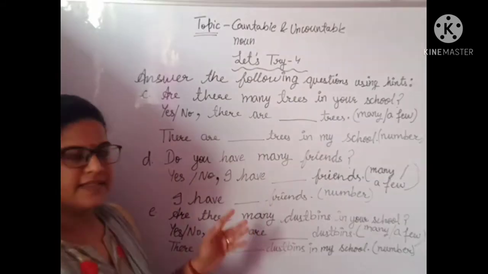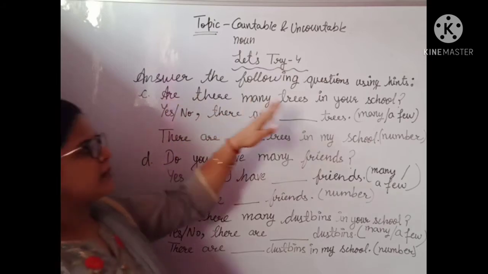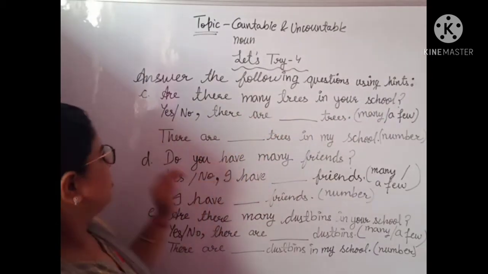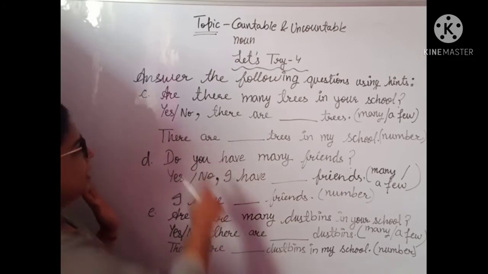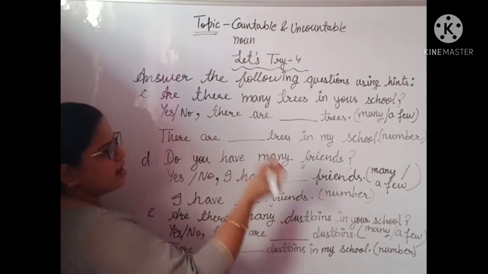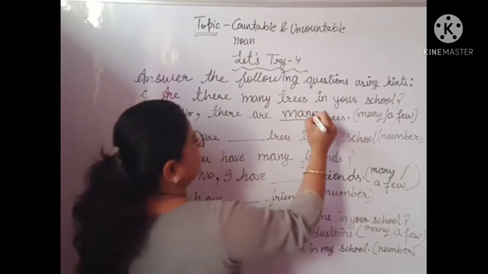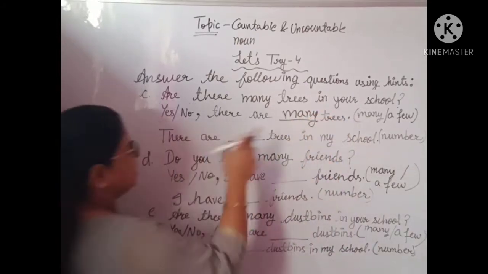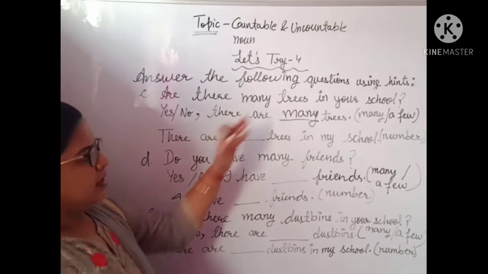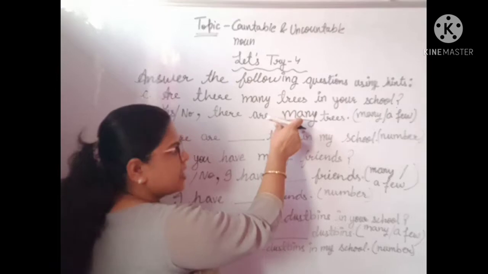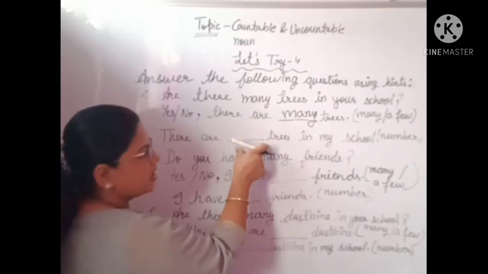C part of this exercise is, are there many trees in your school? If you agree with the question, then our answer will be yes, there are many trees in our school. And depending on this answer, we have to number the trees here.